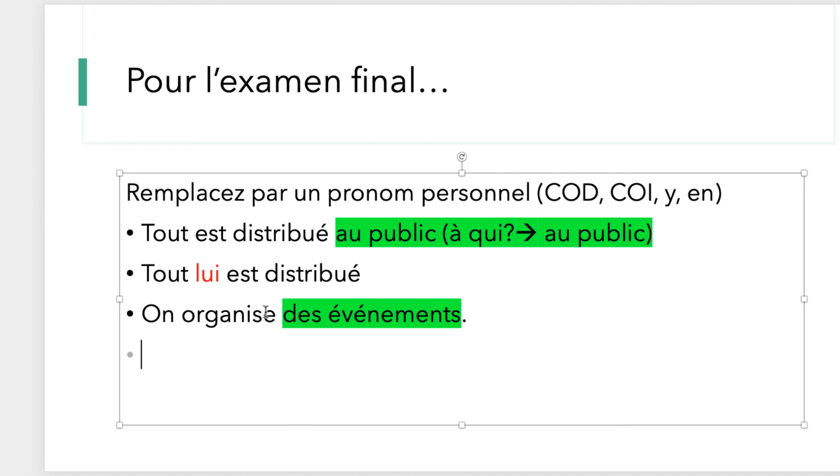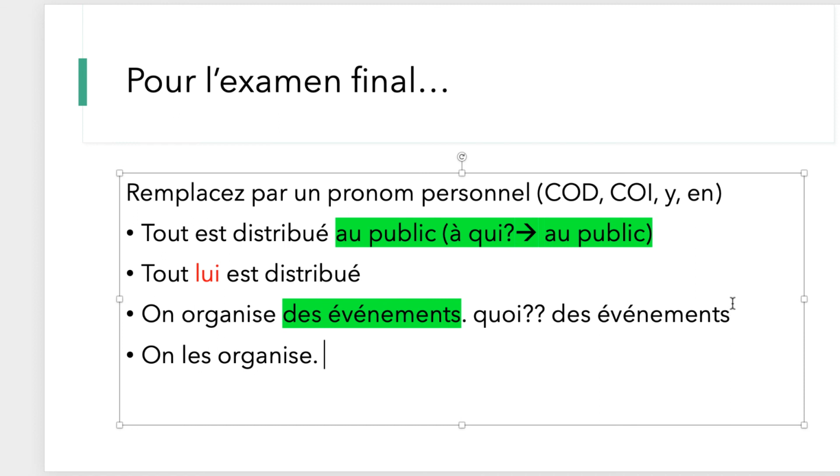We're organizing what? Events, d'accord? Donc, on organise quoi? Des événements, events, d'accord? So again, same thing with COD, COI, etc. Vous allez placer le pronom avant le verbe. Donc, des événements, remember what COD we're going to be replacing it with because it's plural. You guessed it right, so it's going to be les. Donc, on les organise.